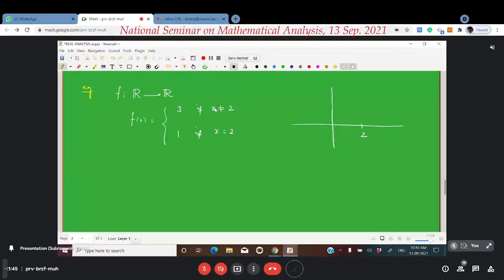Whenever x is different from 2, the function takes the value 3, and then at x equal to 2, the function takes the value 1. So the graph of f consists of 3 parts, 3 components: this array, this particular array, and this dot. Now my question is, what is the limit of this function f of x when x goes to 2? Anyone?